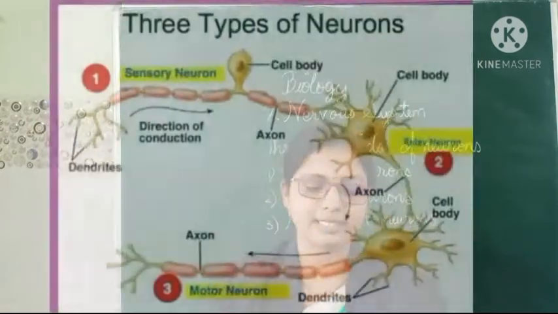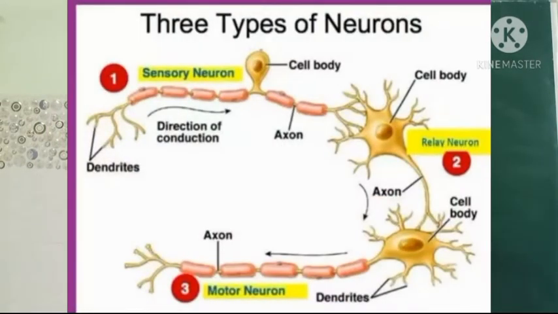The first is sensory neuron. You can see in the figure which is known as a sensory neuron. This carries impulses from the sense organs to the spinal cord or brain. Okay, so next is motor neuron. You can see in the diagram it is written as a motor neuron, which is written on the second number. This carries impulses from the brain and spinal cord to the muscles and glands.